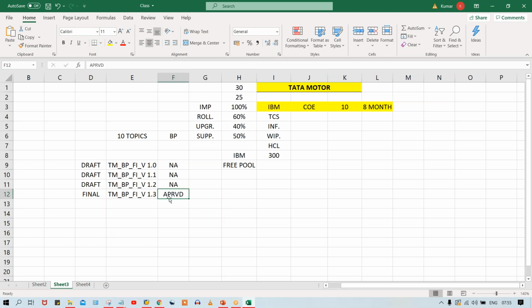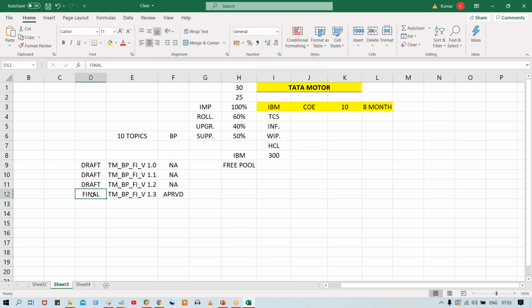So whatever version is approved is treated as the final version, and this is going to be sent to the client for sign off. So which version of the blueprint is sent to the client for sign off, guys? It's the final version only.